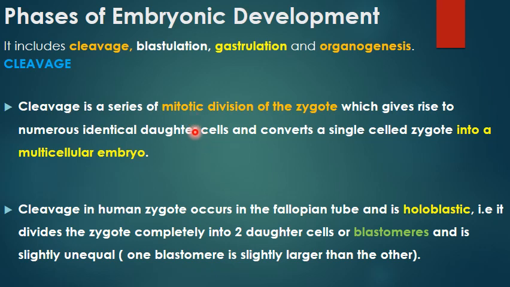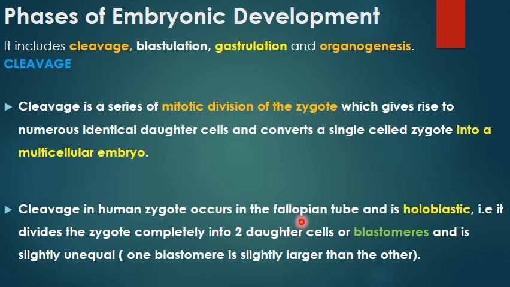And as a result of repeated mitotic division, a single-celled zygote will be converted into a multicellular embryo. Cleavage in the human zygote occurs in the fallopian tube, and fertilization also occurs in the ampulla region of the fallopian tube.